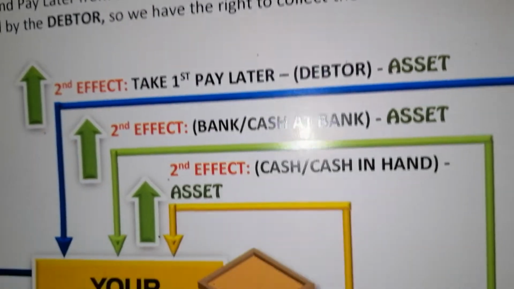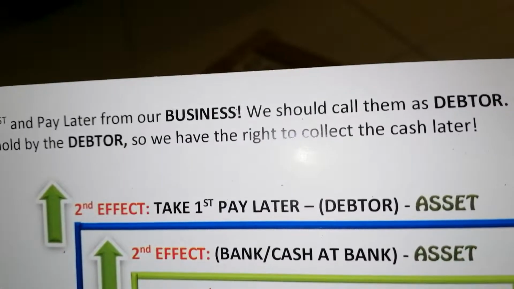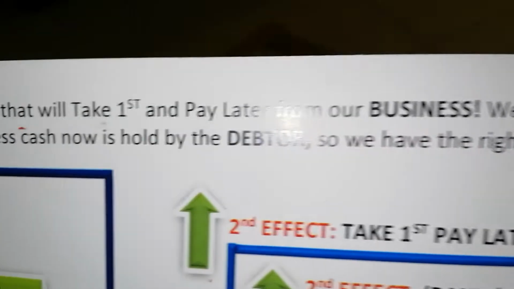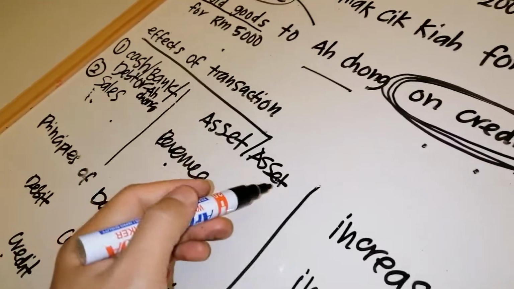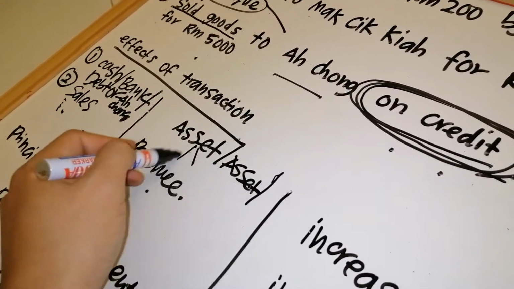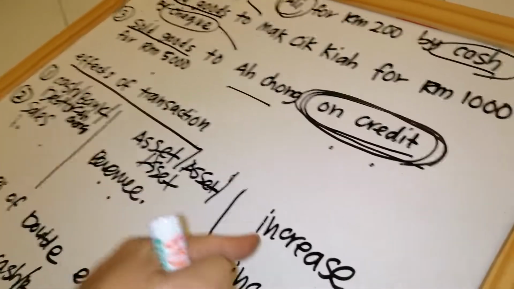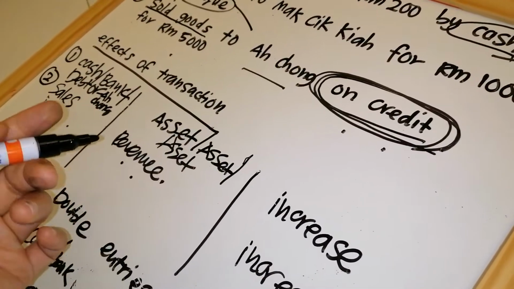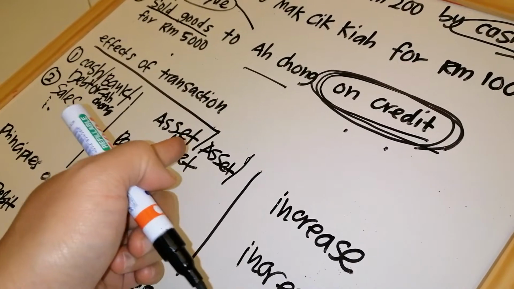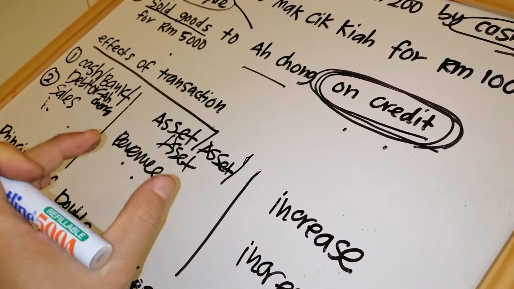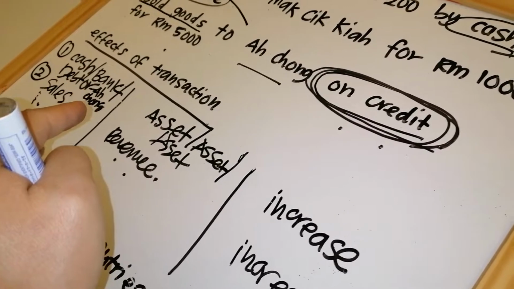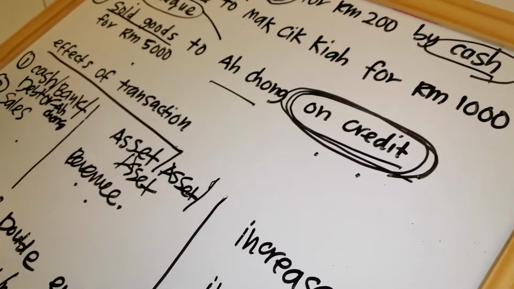Okay. When the customer takes first, pay later, we call them debtor, and the category here is asset, and the effect is also increase. Why? Because you have the right toward the debtor. The money is with Achong, but Achong doesn't pay now, Achong pays later.